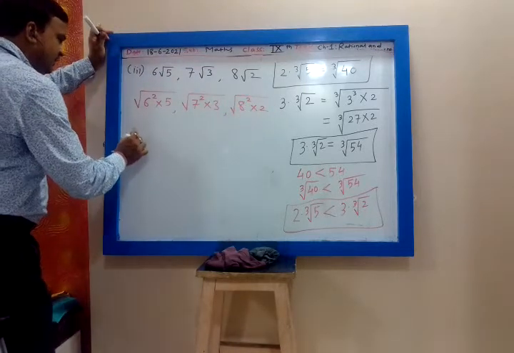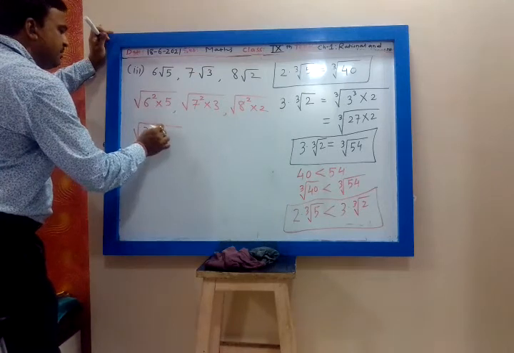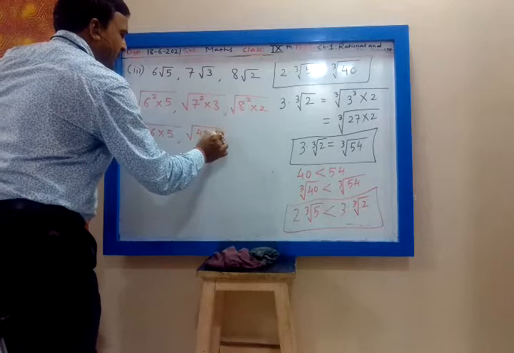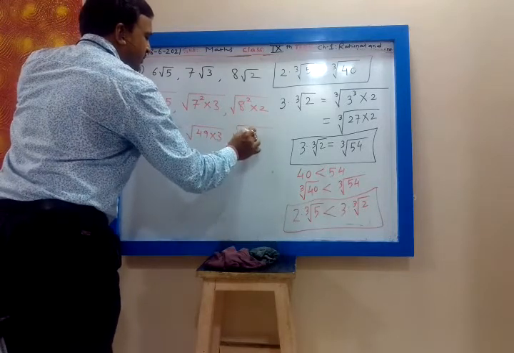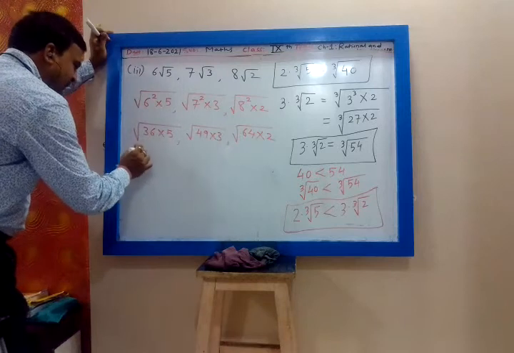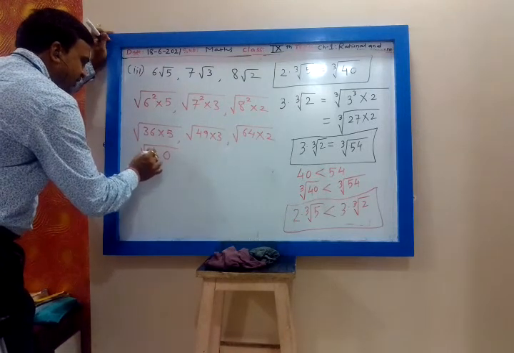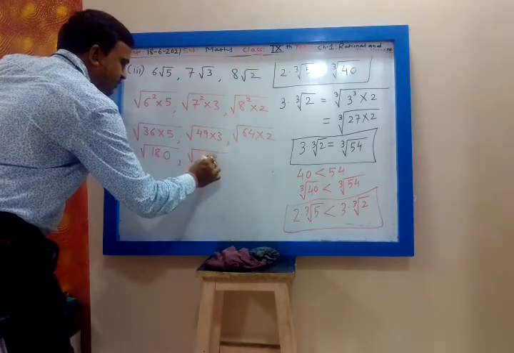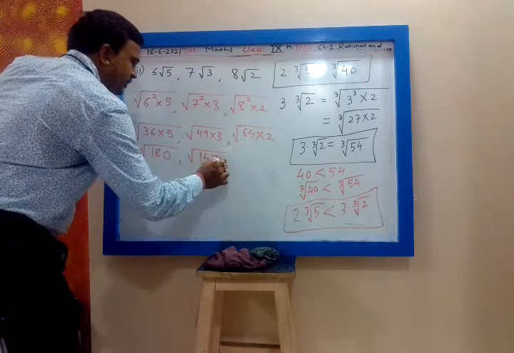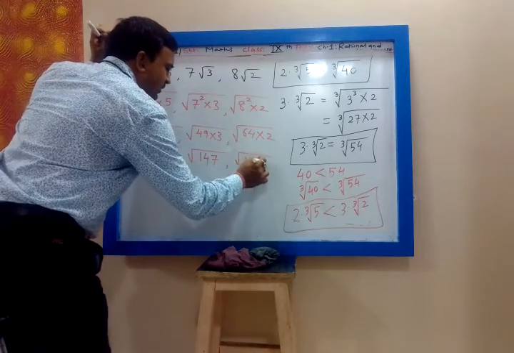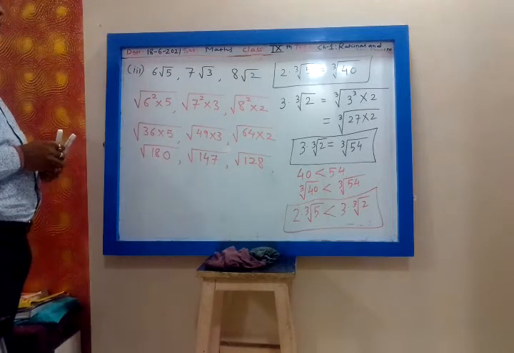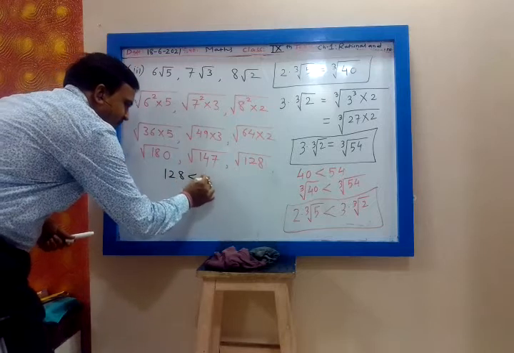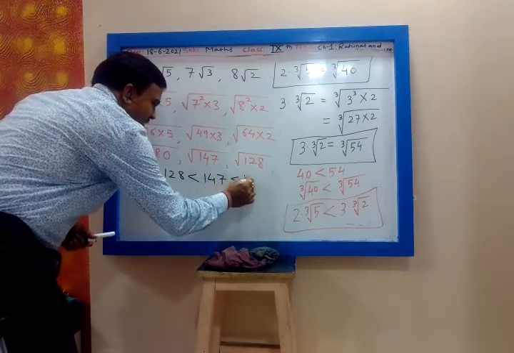So let us see. 6 square, 36 into 5. 7 square, 49 into 3. And 8 square is 64 into 2. So 36 into 5, 6 5s are 30, 180. And this is 49 into 3, 9 3s are 27, 147. And this is 128. Now among these, which is the smaller number? 128. So we write 128 is less than 147. 147 is less than 180.